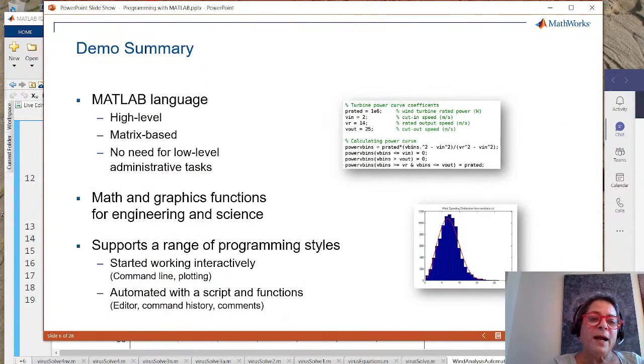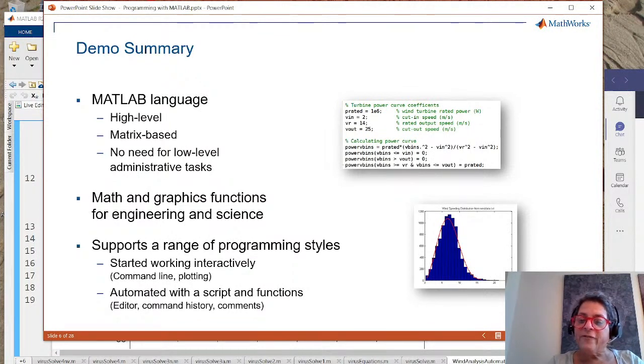I talked to you about MATLAB. I showed you, by using what I'm going to call logical indexing, how I could look at all of the wind speeds at once rather than calculating them one at a time in a loop. That's because MATLAB is a matrix-based language, and you can do those sorts of things really well. There's a lot of functionality, whether it's histograms or regular XY plots, that lets you do all kinds of engineering and scientific calculations.